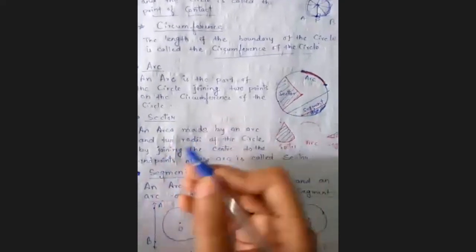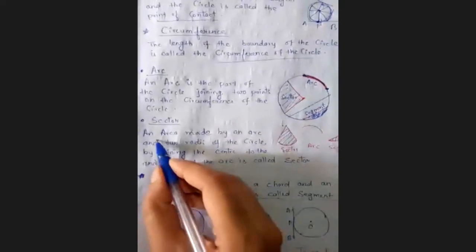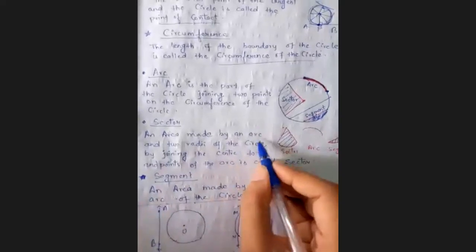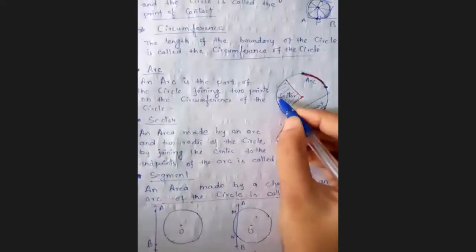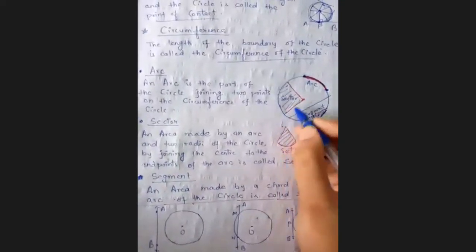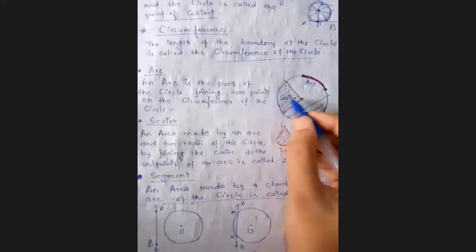Now sector you can define it an area made by an arc and two radii. जो आपकी sector क्या है? Sector is mainly made by the arc. This is your arc, okay, and two radii. I mean, this is one radii, another one radii. It mainly consists of two radii and the arc. So the area in between two radii and the arc is called its sector.